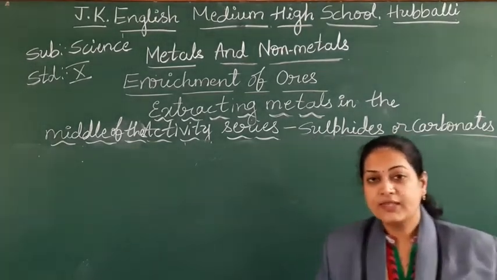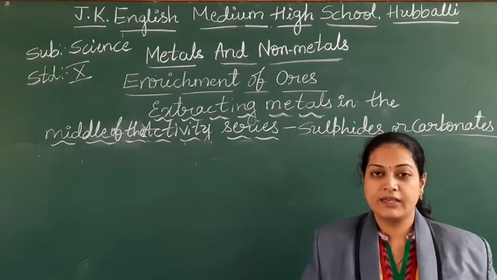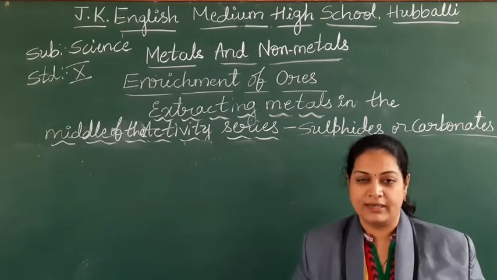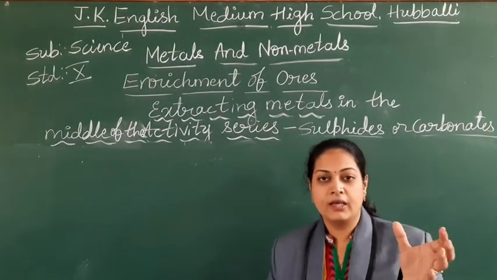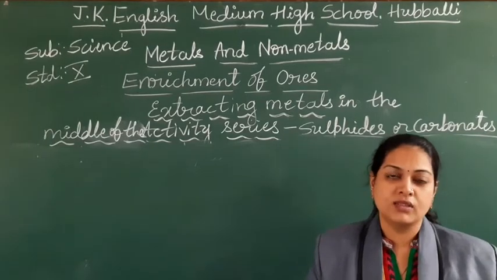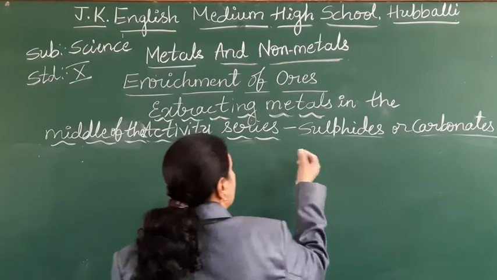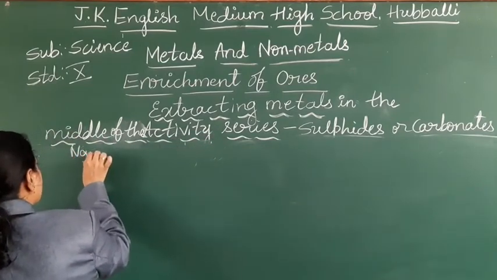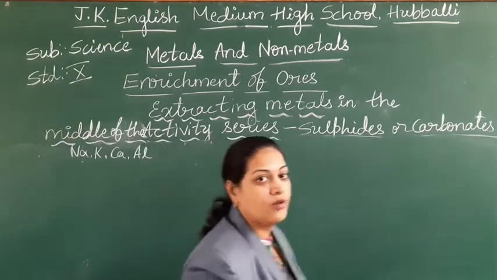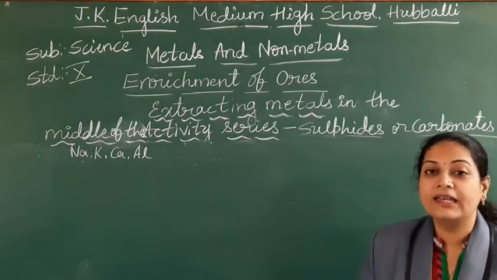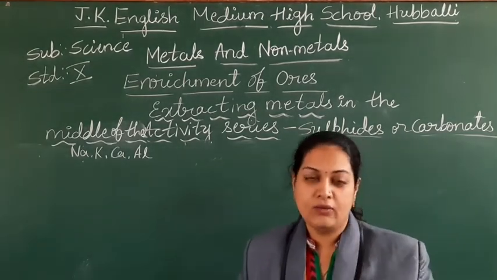Okay. Students, every time we can't use carbon, coke, coal as reducing agents for all types of metals. For the metals with a lower reactivity, if we want to remove from their compounds, sometimes we have to use sodium, potassium, calcium, aluminium. We have to use, as these are highly reactive, to convert the metal oxides into metallic form.